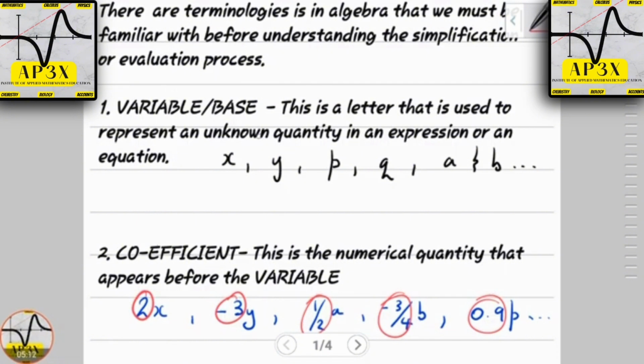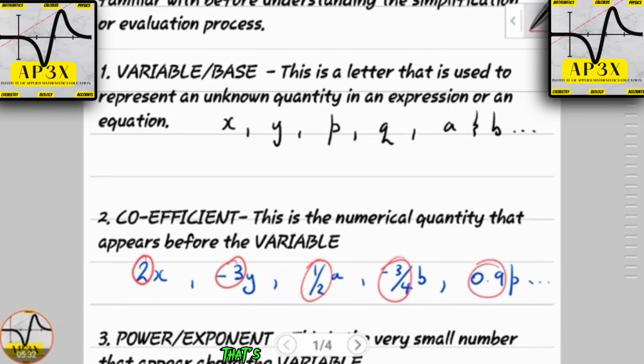As I mentioned earlier, X, Y, P, Q, A, and B are the main letters that you're going to find in textbooks, formula books, practice papers, and exam papers, but any letter can be used. That's what we refer to as a variable.